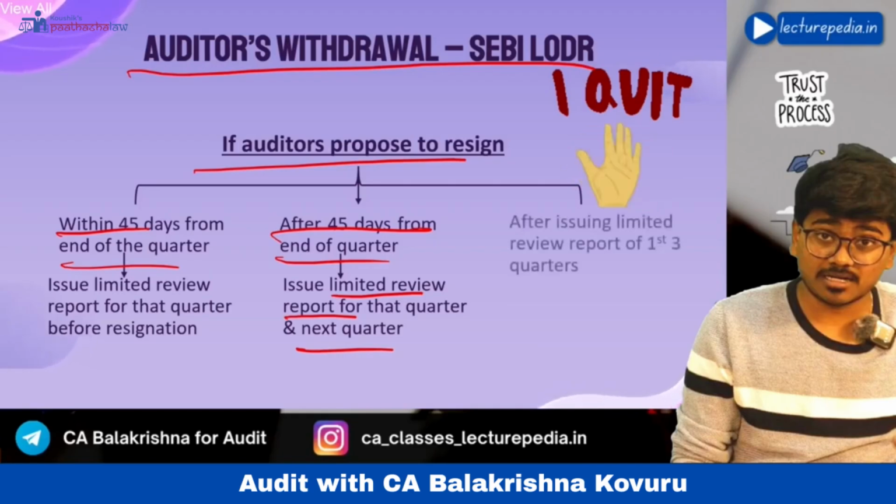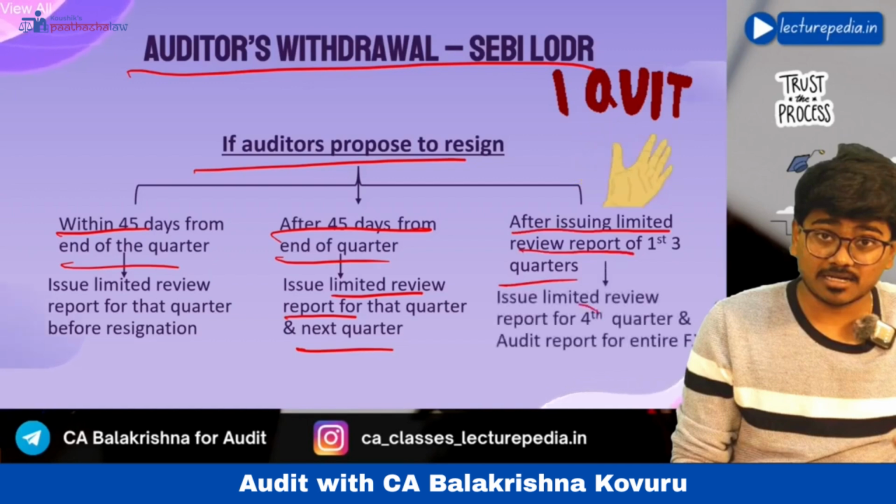See, after issuing the limited review report of the first 3 quarters, you have applied for resignation. In such a situation, you can resign only after providing the limited review report of the 4th quarter as well as the final audit report of the entire financial year. Okay, hope this is clear. By this, we have completed discussion of SA 705.